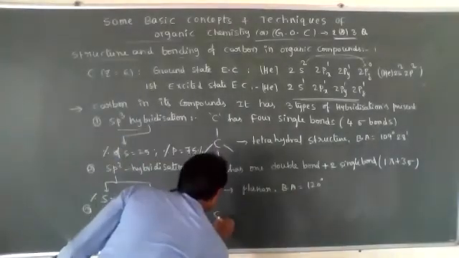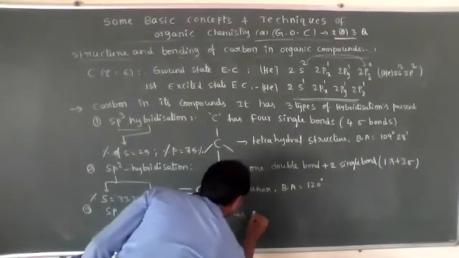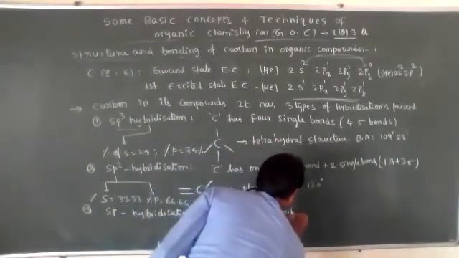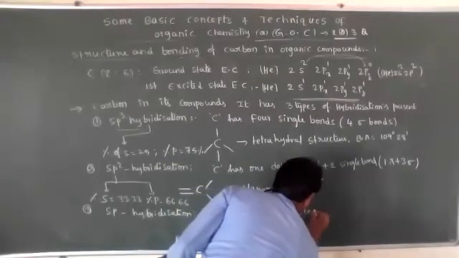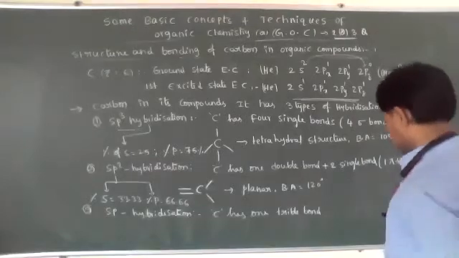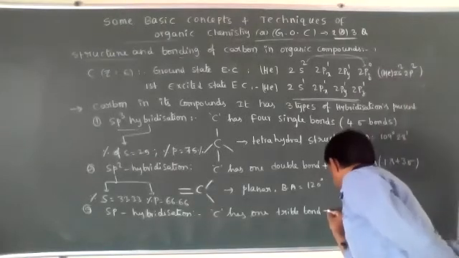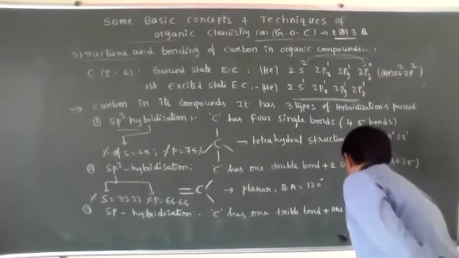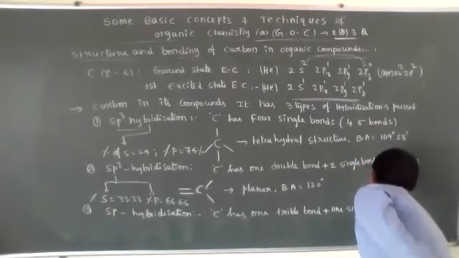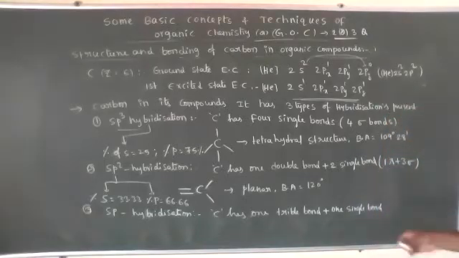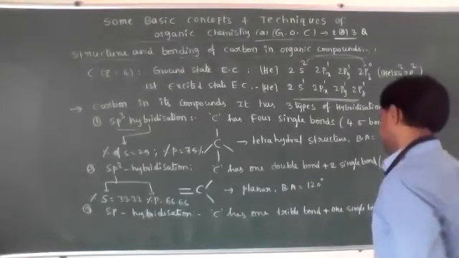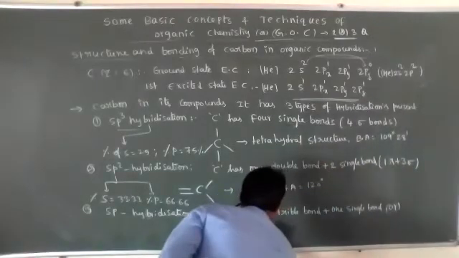sp hybridization is when carbon has one triple bond plus one single bond, or two double bonds.